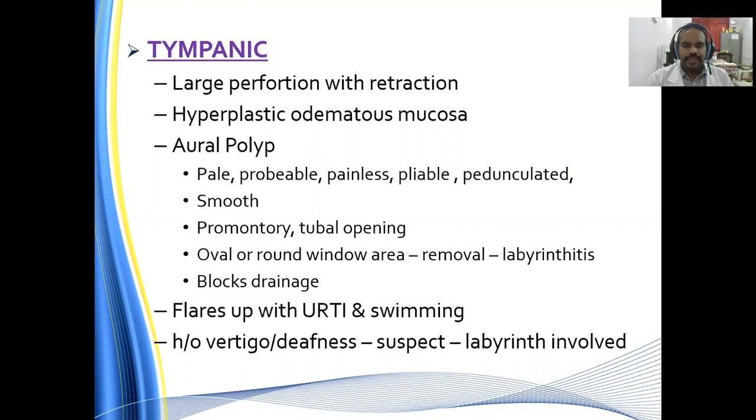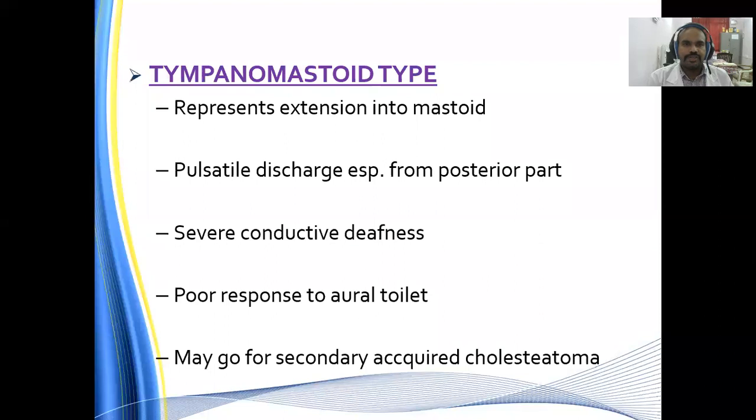Flare-up with upper respiratory tract infection and swimming. So the tympanic variant will have flare-ups during upper respiratory tract infection, especially swimming. What is happening? The water percolates through the perforation, leading to development of this infection. History of vertigo or deafness should always make you suspect labyrinthine involvement. Whenever a patient with the tympanic variant reports vertigo or deafness, labyrinthitis has to be suspected.